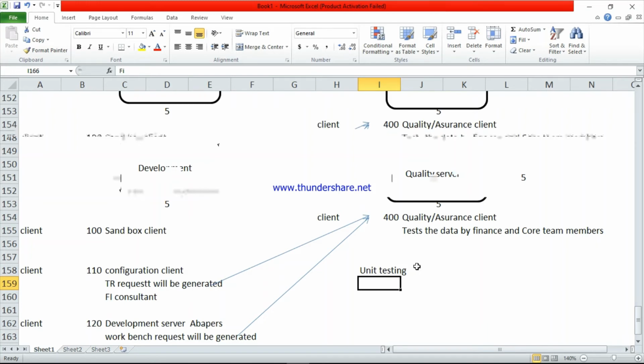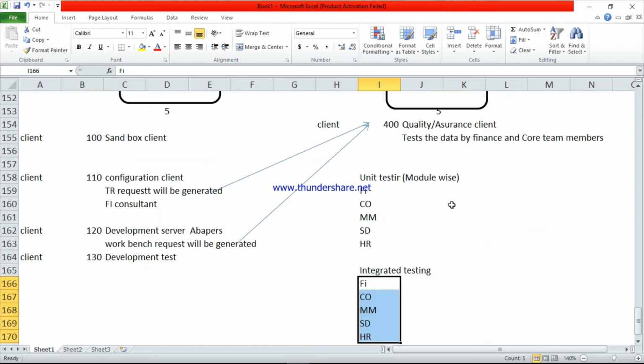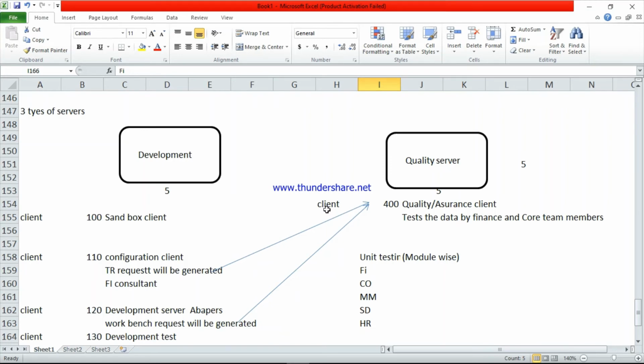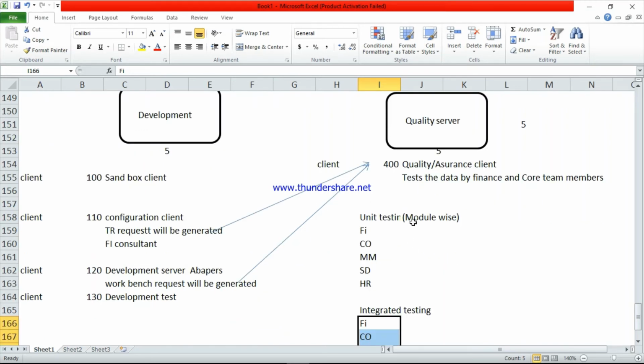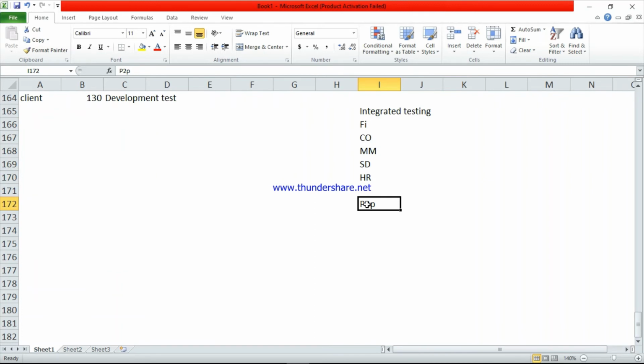See here, Tata Group is already using Oracle till 2020. From next year they want to implement SAP. For example, for the last 5 years Tata has been using Oracle. The company has been running for the last 5 years, so the last 5 years of data is stored in Oracle software. So the first one, pre-production client, means we have to get the last 5 years of data from the previous package, Oracle, to SAP.